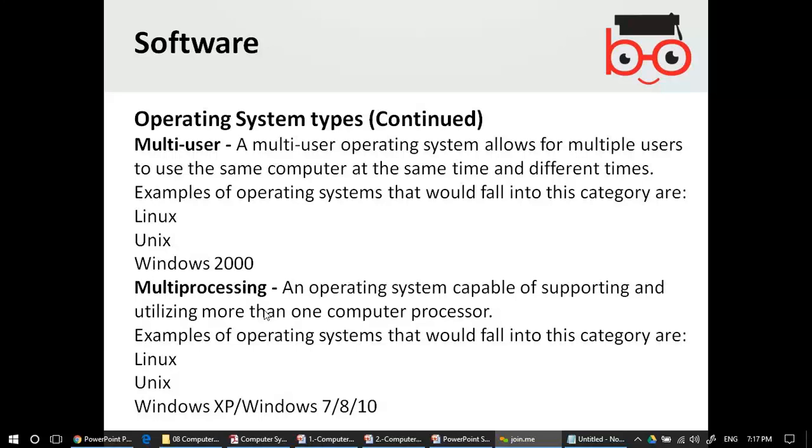So it is the capability of the operating system to handle multi-processors, like Unix, Linux, Windows XP, Windows 7. They can be installed on the newer processors.